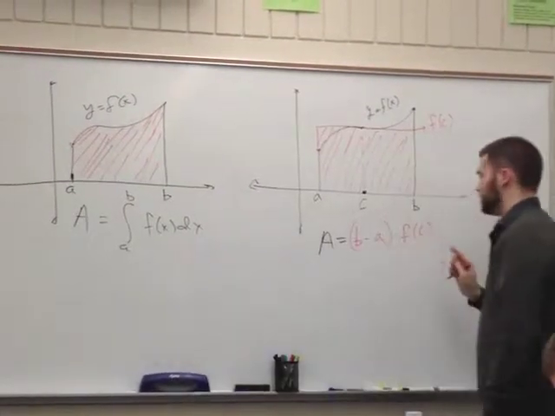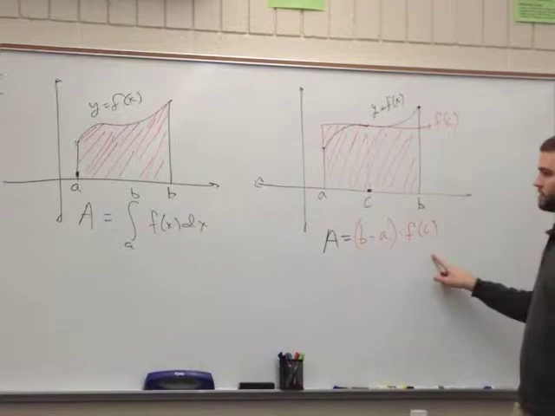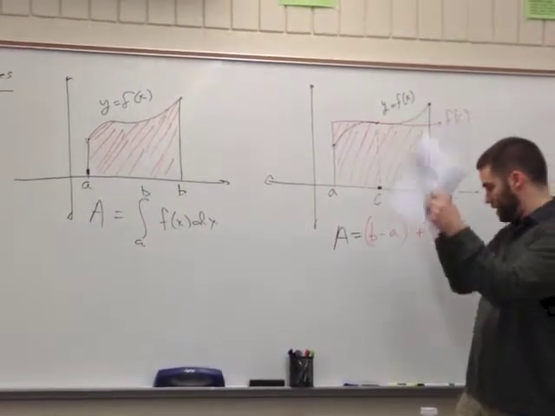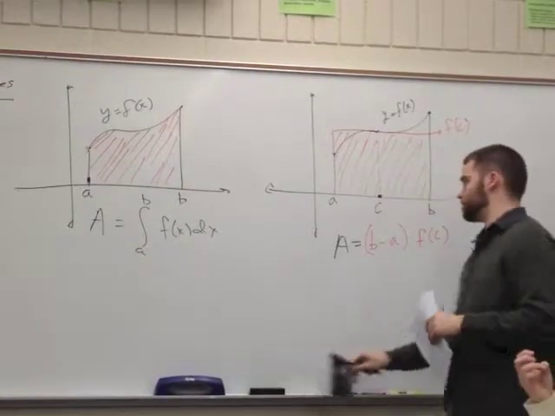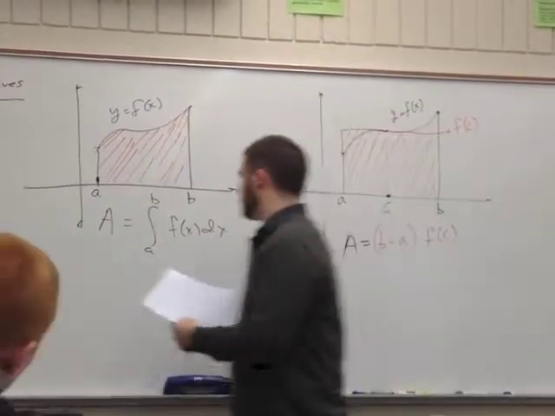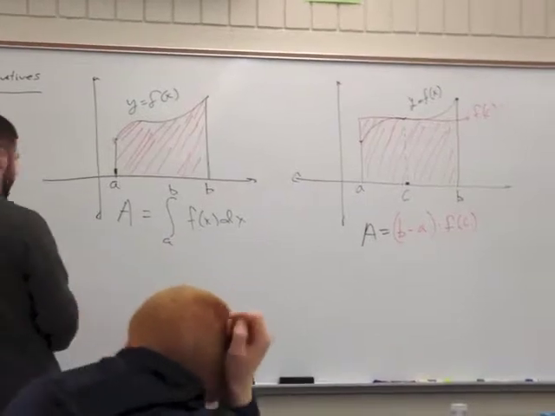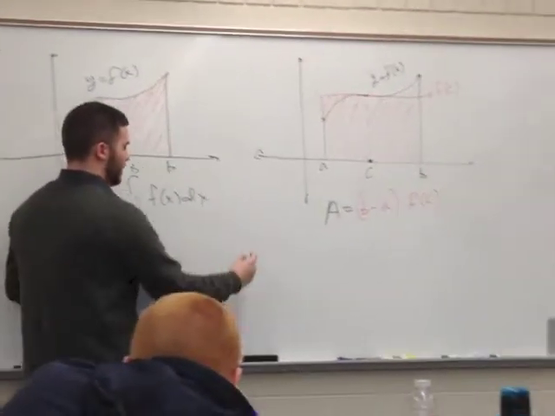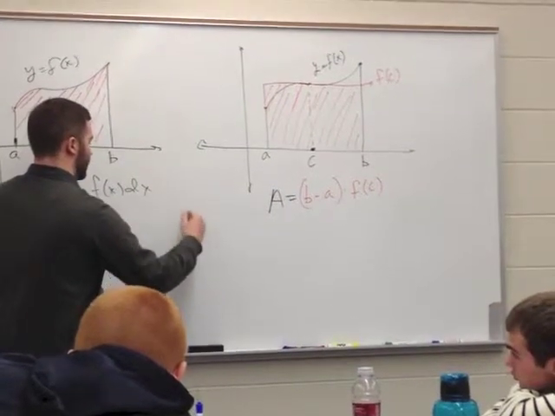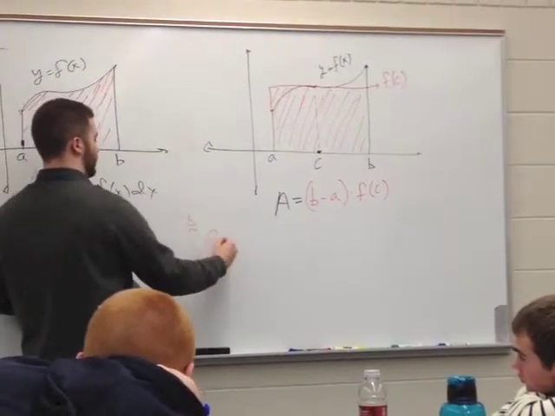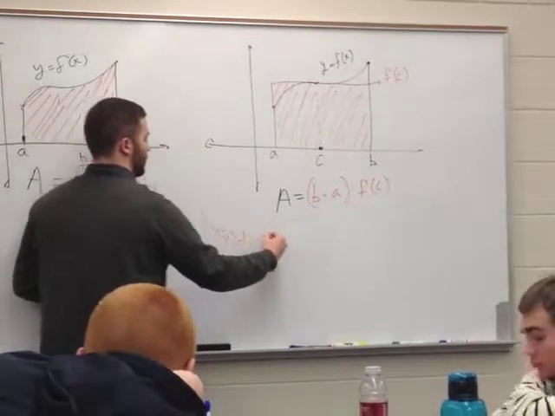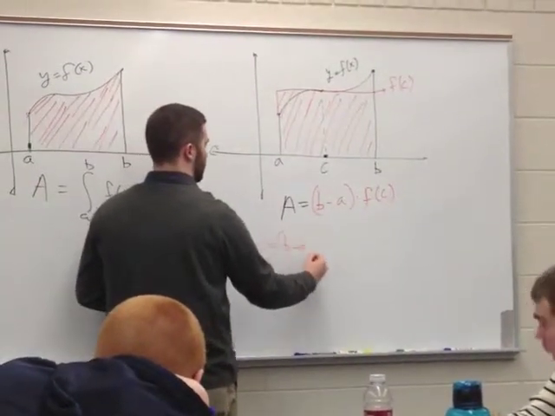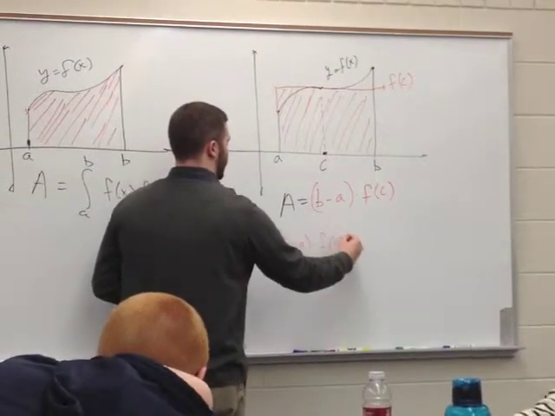So hopefully you can see here that I've got an area equals this thing, an area equals this thing. So I think we could set them equal to each other. We'll say this, the integral from a to b of f of x dx equals b minus a times f of c.